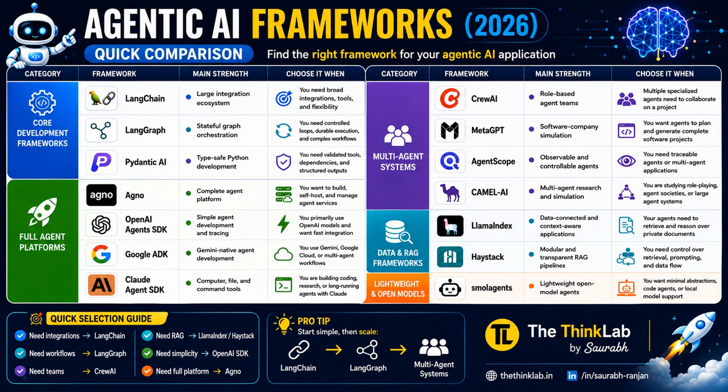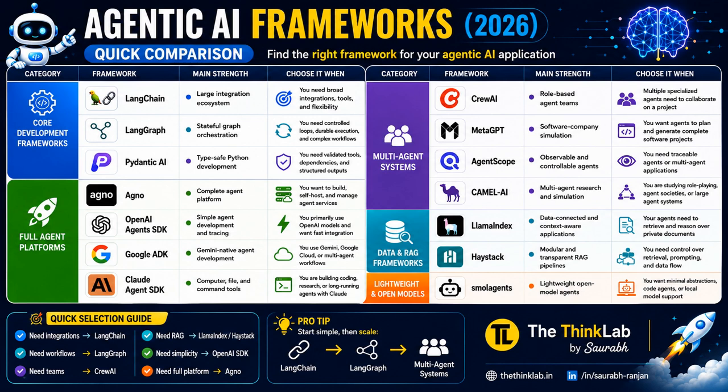This framework is called CrewAI. CrewAI allows multiple AI agents to work together, right? So this is good for the multi-agent system. Each agent has a specific role. For example, one agent writes the code, another reviews the code, and a third tests the code. Together they can complete the project. This teamwork approach makes CrewAI very powerful, right? So CrewAI is mostly used for multi-agent systems.